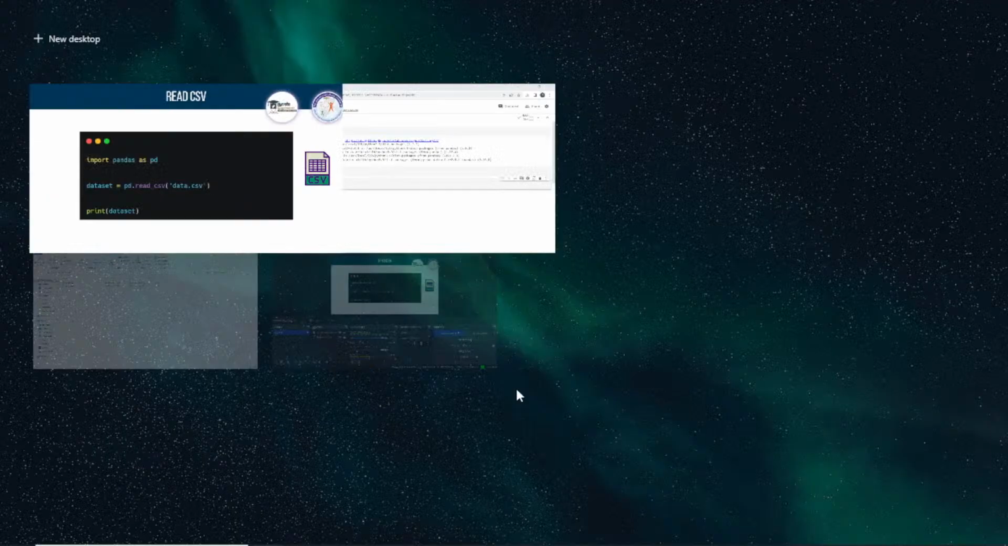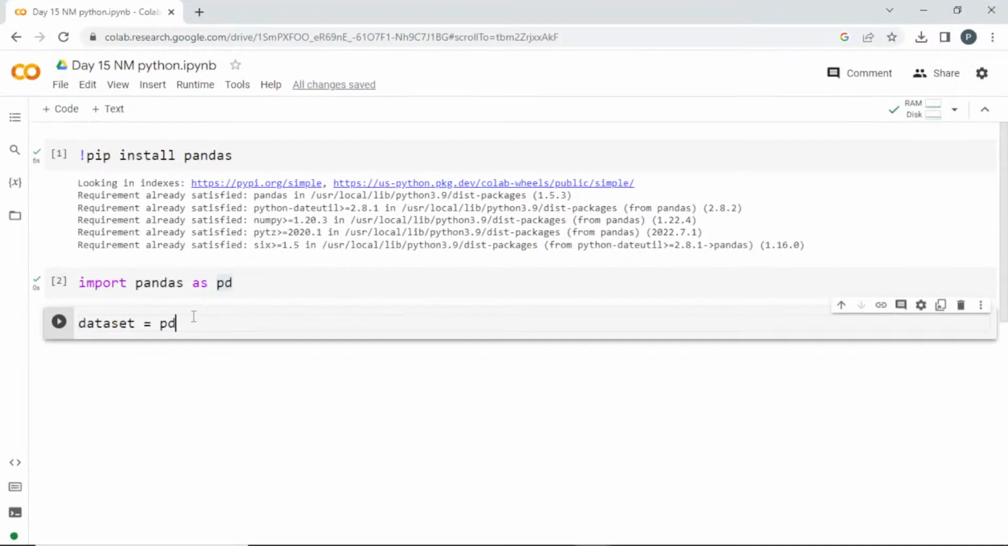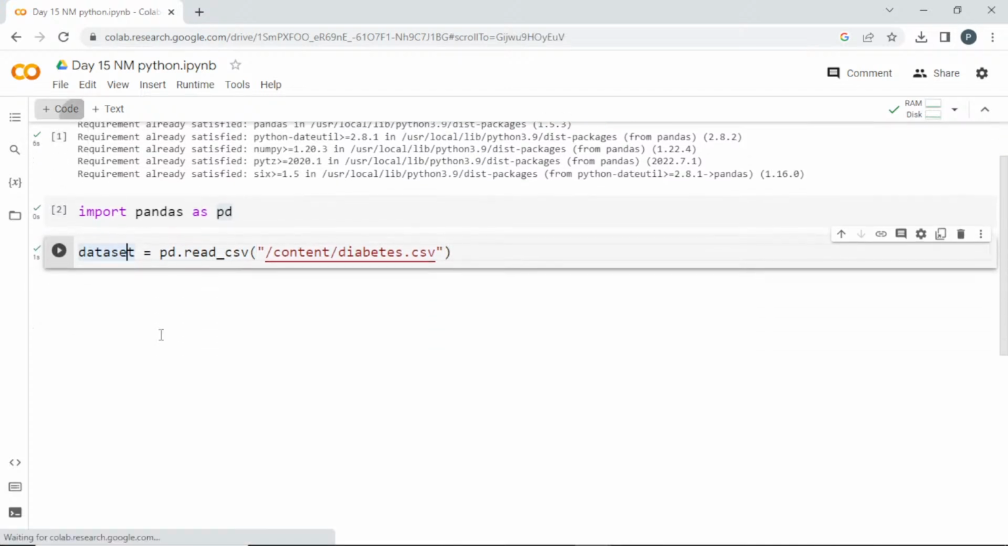Okay, I'll do it. pd.read_csv. I'll paste the path here. Let me run this. So now I used pandas read_csv to load that CSV file diabetes in this variable dataset.